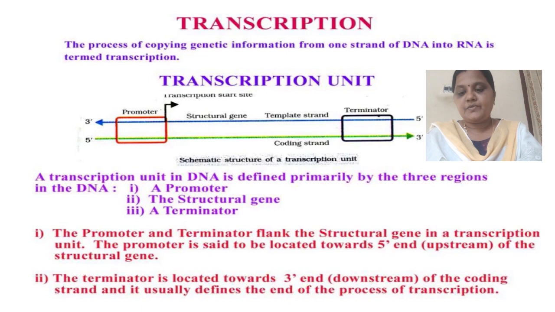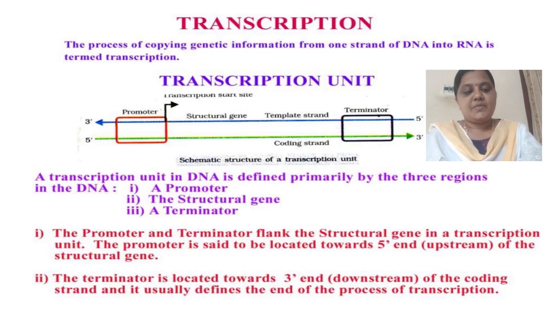In this diagram, the red mark is the promoter, and the last one, in blue, is the terminator. On the upside is the transcription start site, and the promoter, then in the middle the structural gene, template strand and terminator. Below you see the coding strand, with the 3' and 5' ends. So this is the schematic structure of the transcription unit.